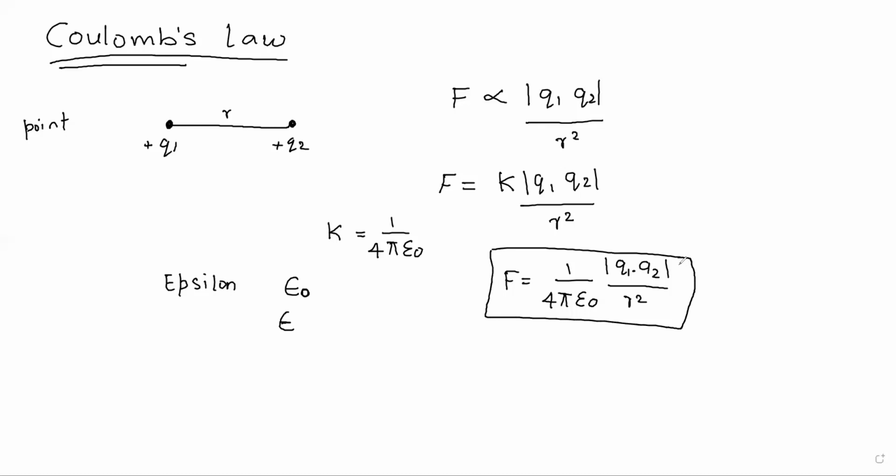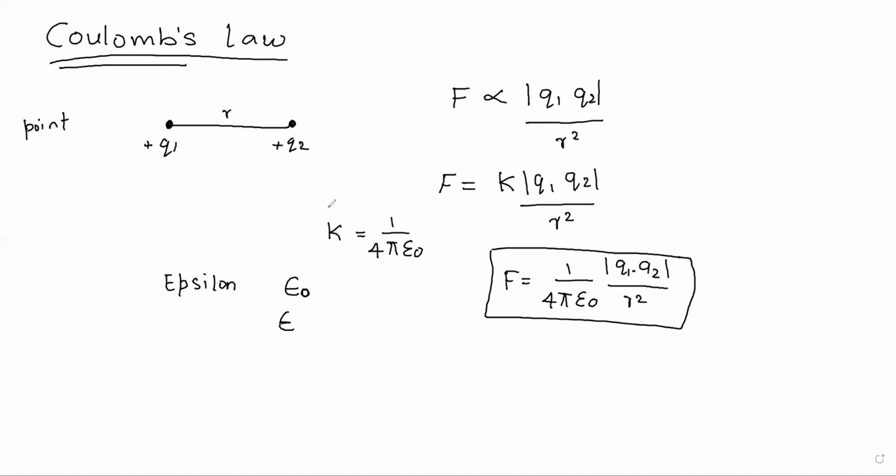So if you are asked to explain Coulomb's law, you should give the statement. You should give the statement and then you should arrive at this expression. So what is the statement? The electric force between 2 point charges kept in the air at a distance of r from each other is directly proportional to the product of magnitude of charges and inversely proportional to the square of the distance between them. And you write this expression.